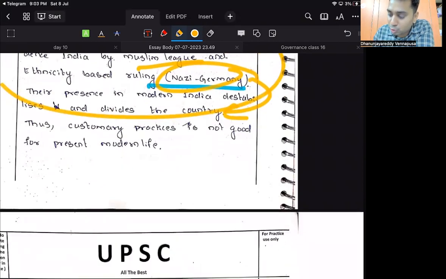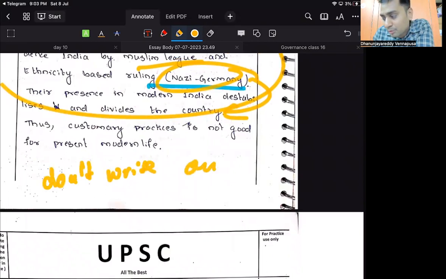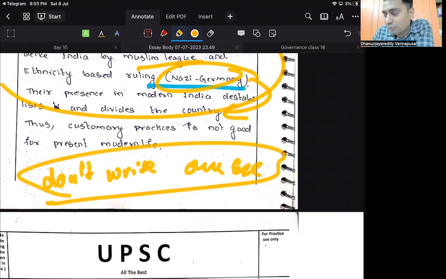What is the same mistake? Don't write more than one theme or more than one example for one paragraph. Very strictly follow this. This is the second time I am reiterating on this paper.